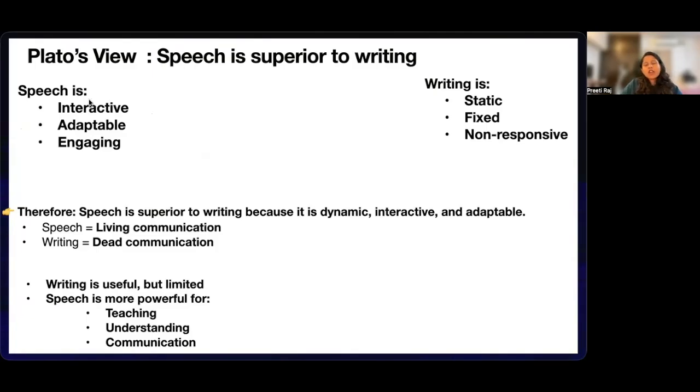So the dialogue finally suggests that writing is useful, but it is limited, whereas speech is more effective for learning, for philosophy, for teaching, and even for communication. So spoken communication is superior to written communication because speech is interactive, living, flexible, and intellectually engaging.